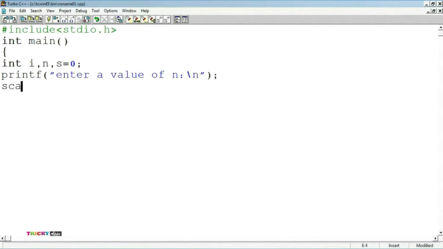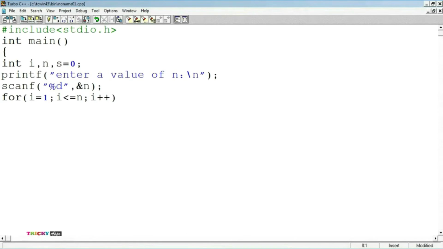Now scanf within the double quotations %d, &n. Using for loop, for (i = 1; i <= n; i++). i = 1 is the initialization, i <= n is the condition, and i++ is the increment operation.